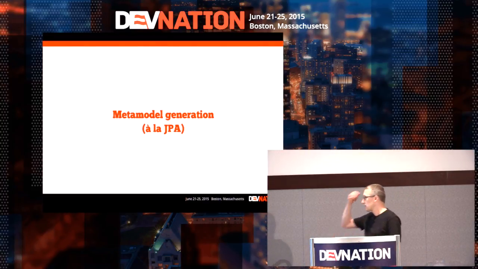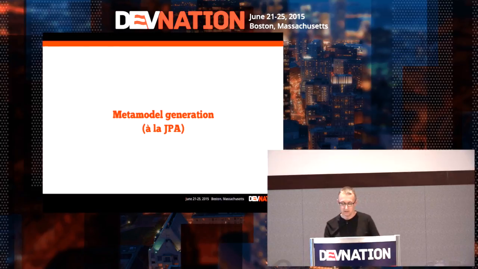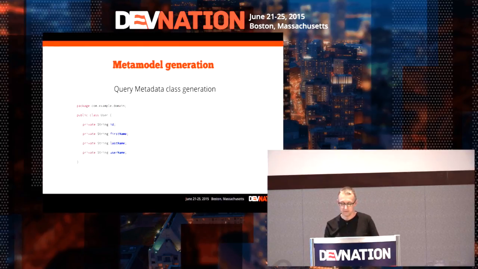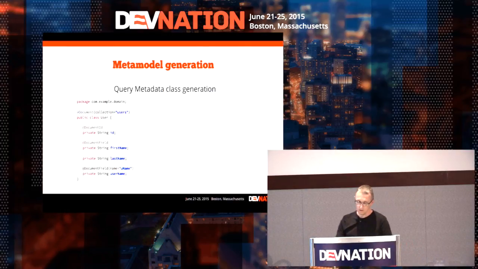This meta model generation is very close to what JPA does, so I guess you will be more or less familiar with it. For example, we have this kind of class, a user with ID, first name, last name, and username. We put a bunch of annotations on top of it.